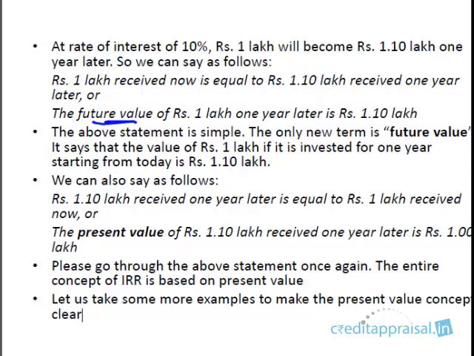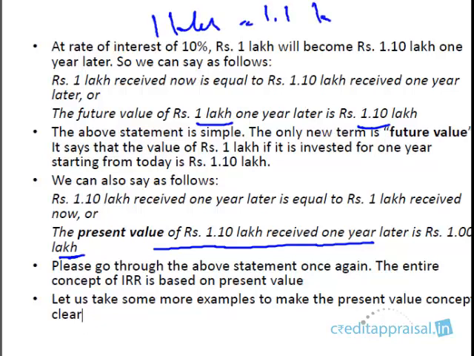A slightly different term is present value. This statement can also be written like this: 1.1 lakh received 1 year later is equal to 1 lakh received now. There's nothing wrong; we just flipped the statement. So the present value of 1.1 lakh received 1 year later is 1 lakh. Earlier we said the future value of 1 lakh is 1.1 lakh. Now we are saying the present value of 1.1 lakh to be received 1 year later is equal to 1 lakh. So ultimately what we are saying is 1 lakh is equal to 1.1 lakh.